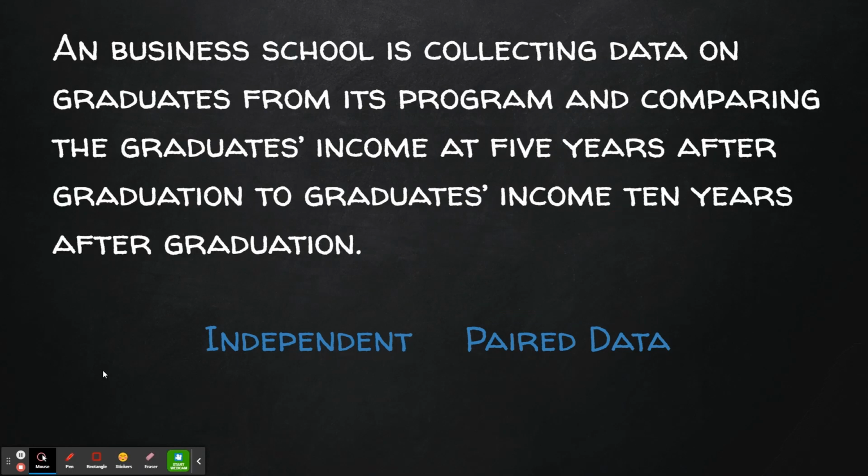A business school is collecting data on graduates from its program and comparing the graduate's income at 5 years after graduation to graduates' income 10 years after graduation. Now, this isn't a before and after or a pre-test, post-test situation, but they are comparing income for graduates at two separate times. So we would use paired data, since the income at 5 and at 10 years would come from the same individuals.